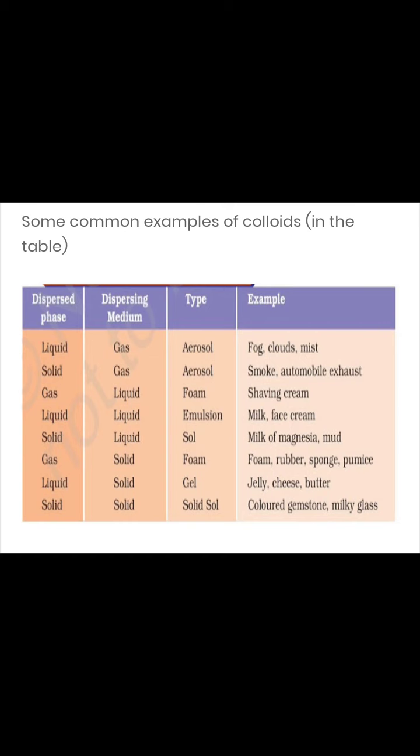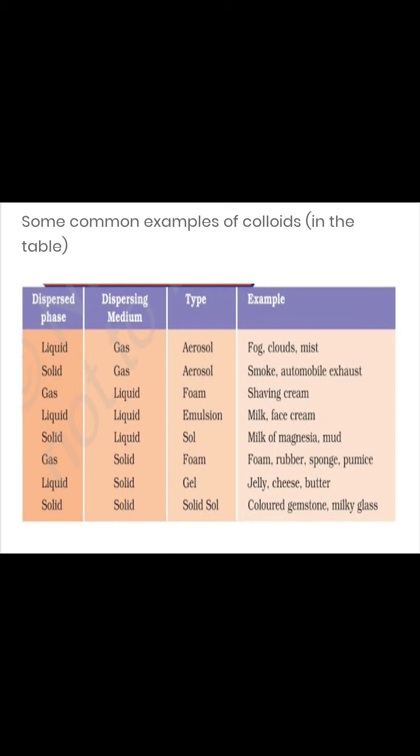This is the table given in your NCERT books also, and how to go about it, just try to understand. Definitely you will get a question in the exam from this table. You just have to learn the examples of different sols or colloidal solutions, and which is the type of the colloid, which is the dispersion medium and which is the dispersed phase.